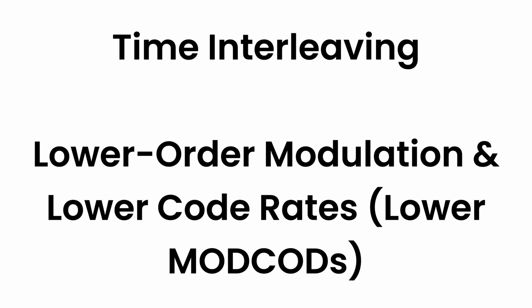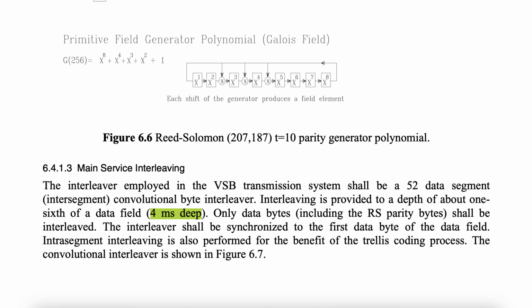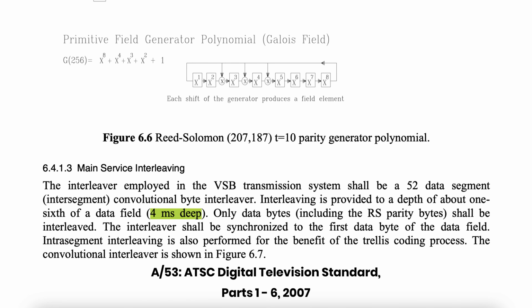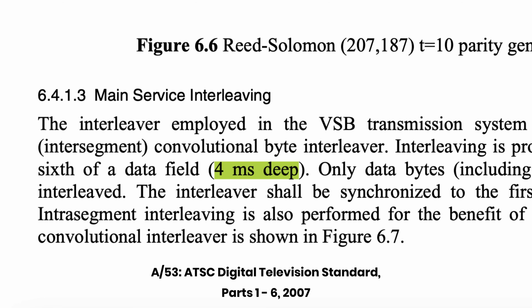And there are two main ways that it can achieve this. One is with something called time interleaving, and the other is something called lowering the minimum threshold SNR. With time interleaving, basically ATSC 1.0 has little to no time interleaving, but ATSC 3.0 has 4 options: none, convolutional time interleaving, hybrid time interleaving, or extended time interleaving.